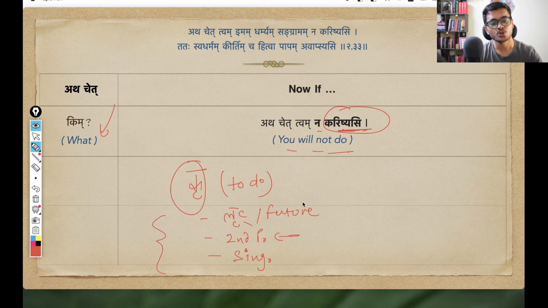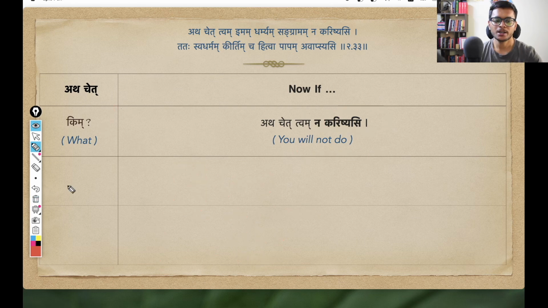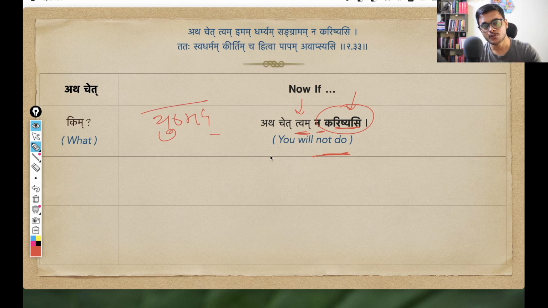Kri means to do, so karishyasi in future tense means you will do. But in our shloka this pada is preceded by na, so the meaning is negated: you will not do. Just by the form karishyasi, since it is the madhyama purusha form, we know that a second person is doing the action. Still, this tvam is given, coming from the second person pronoun yushmad. Asmad is the first person pronoun from which we get aham, and yushmad is the second person pronoun from which we get tvam.